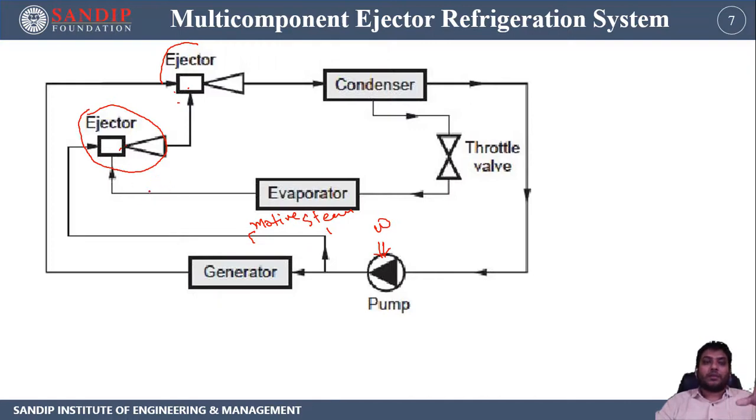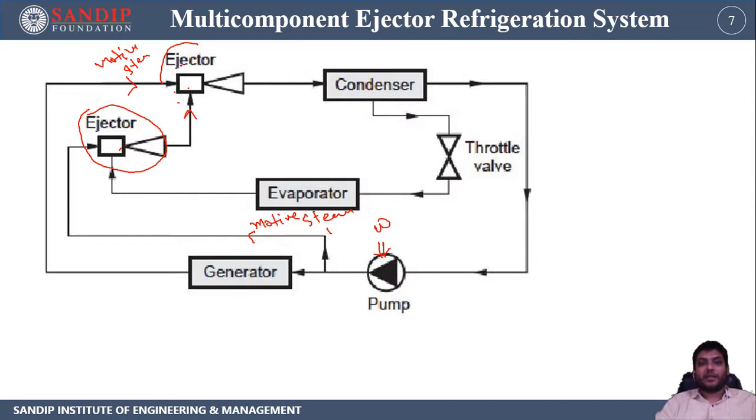The combination of both is supplied as a mixing steam or source steam with the original motive steam, that is motive steam number 2. This motive steam is created by the generator at a very high pressure.